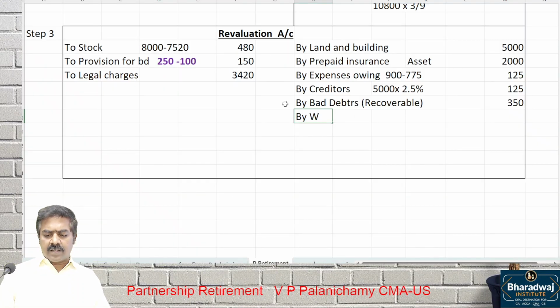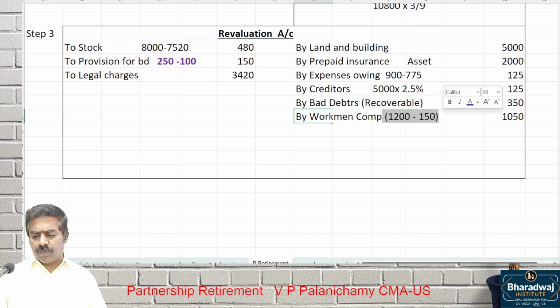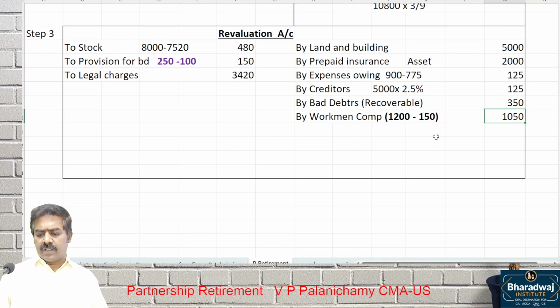Workman compensation, look at the balance sheet. Workman compensation in the balance sheet, how much is given? 1200. But now we have to pay only 150. 1200 minus 150, how much is a gain for us? 1050.